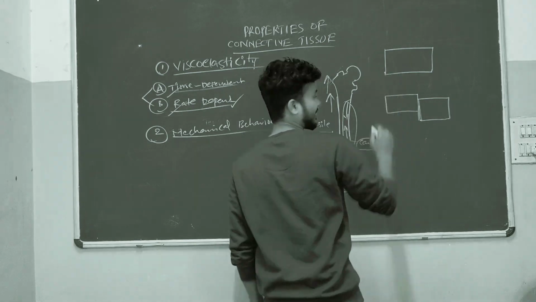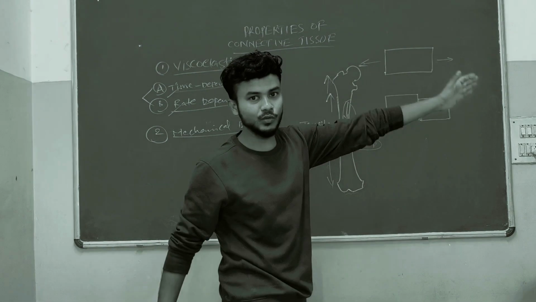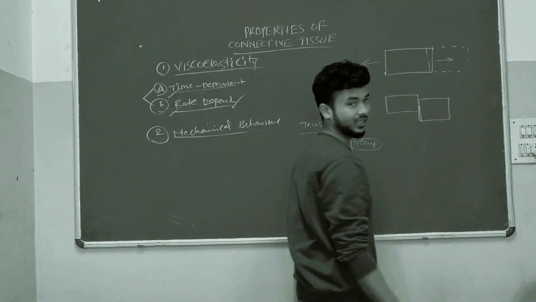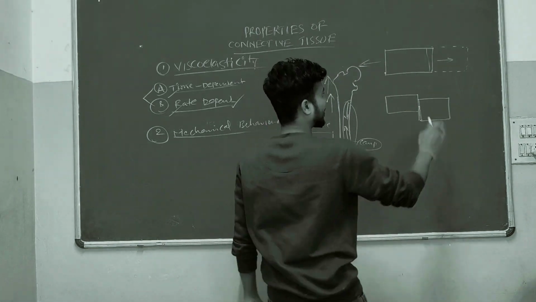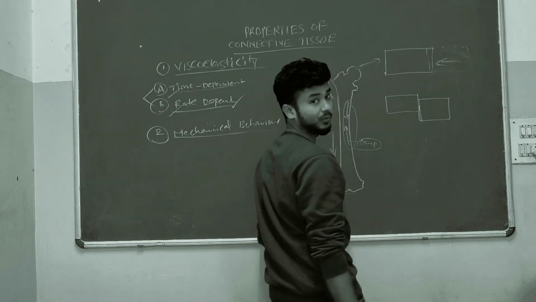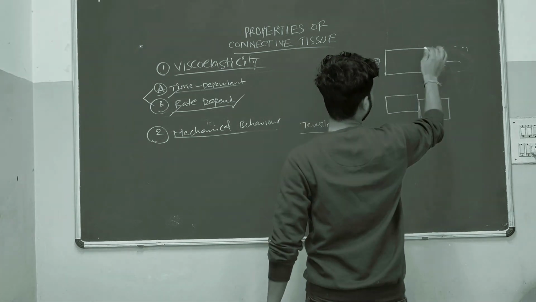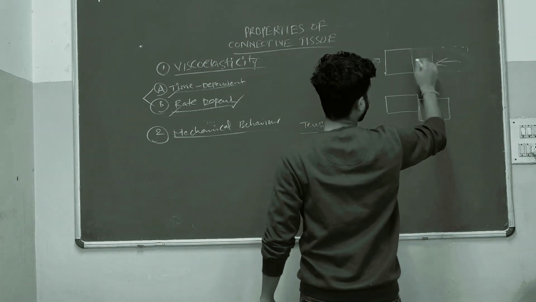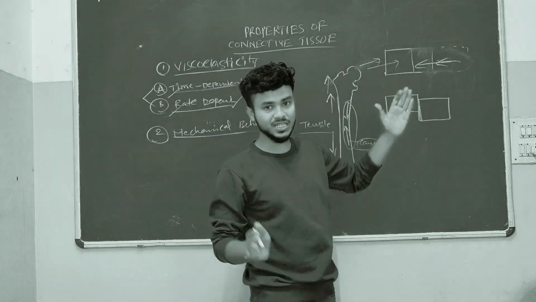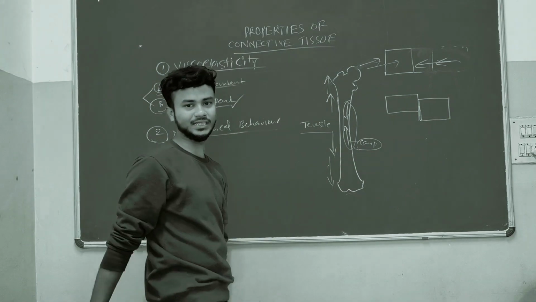Suppose here one object is there. If I give one force in this direction and this direction, it is going to create tension and increase the length of that object. That is tensile force. Suppose we give forces in the opposite direction, towards each other. Now it is going to reduce the length of that box. That is compressive force.